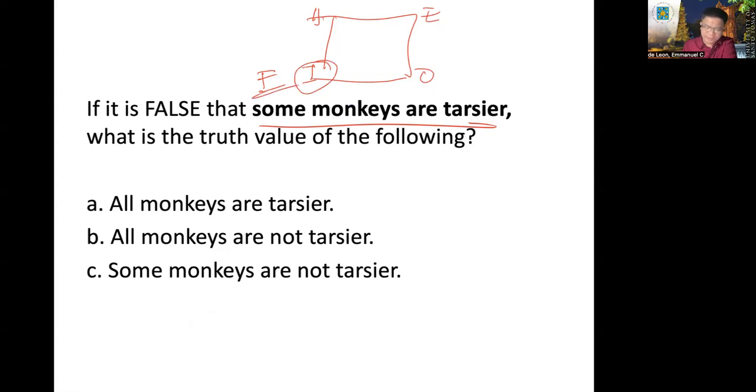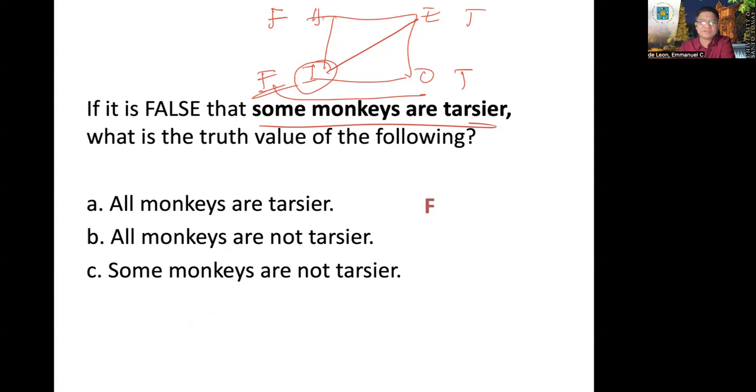So if I is false, the A is necessarily false as well. The E is necessarily true, while the O is necessarily true. All monkeys are tarsier. So that is false because the opposition involved here is subalternation. If the subaltern is false necessarily, the superaltern is false as well. All monkeys are not tarsier. So that is an E proposition.